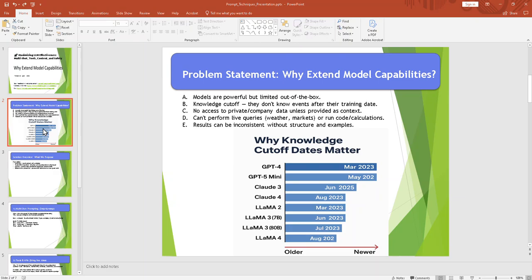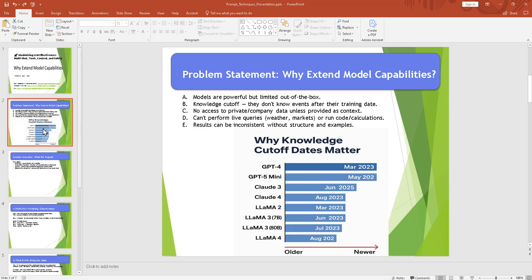There is another limitation. These models are trained on generic data, which is publicly available. If you try to ask any questions which are specific to your organization or private company data, this model will not be able to give you accurate information. There might be some answers, but they are guesswork or some sort of boilerplate answers, and they will not be accurate.